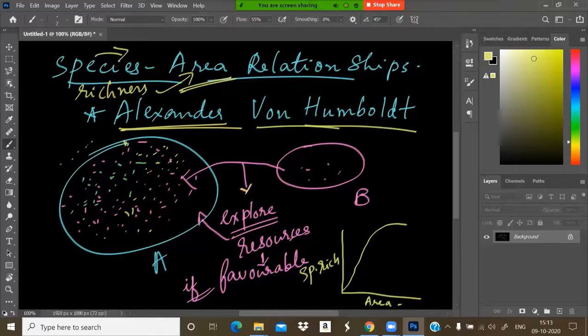And a logarithmic scale is also presented in your textbook, but that is not needed. Only this much you should understand. Species richness is always directly proportional to the area, the richness or the favorable conditions of the area in which they live. That is the species-area relationship.